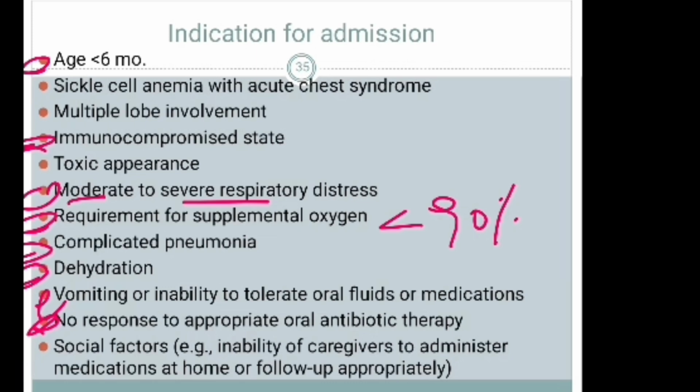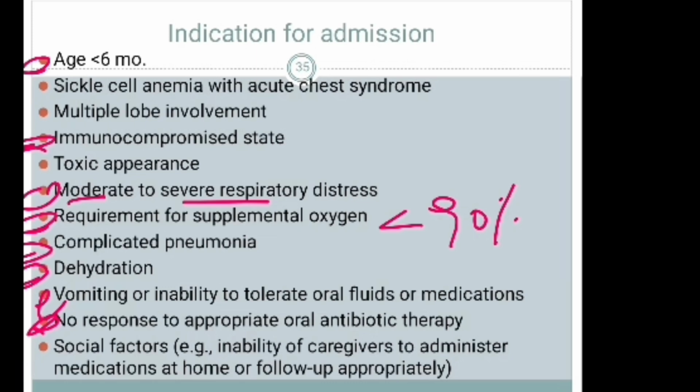If the patient is less than 6 months of age, if the patient has sickle cell anemia with acute chest syndrome, if the pneumonia involves multiple lobes, if the patient is in an immunocompromised state, has toxic appearance, moderate to severe respiratory distress, requirement for supplemental oxygen, complicated pneumonia, dehydration, vomiting, or inability to tolerate oral fluids or medication, no response to appropriate oral antibiotic therapy, and if there are social factors such as inability of caregivers to administer medication at home or follow up appropriately, those are the indications for admission for a patient with pneumonia.